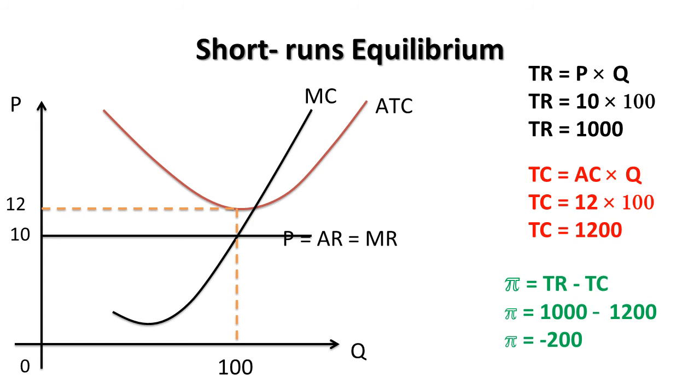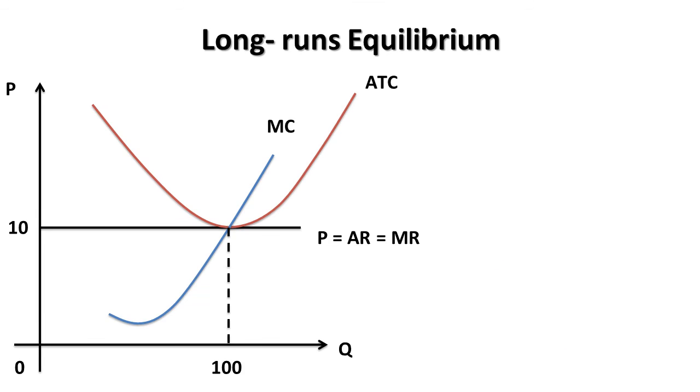On the other hand, the average cost this time is 12 and the production quantity is 100. Because of that, total cost will exceed total revenue. That means you are earning a loss in this situation. Profit is minus 200.